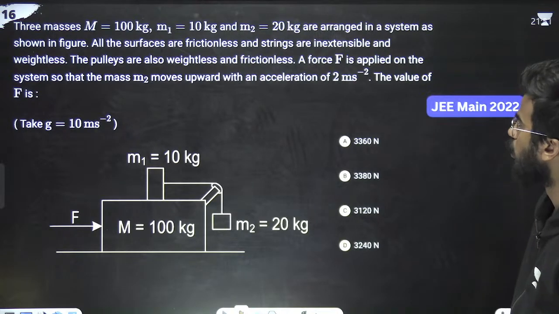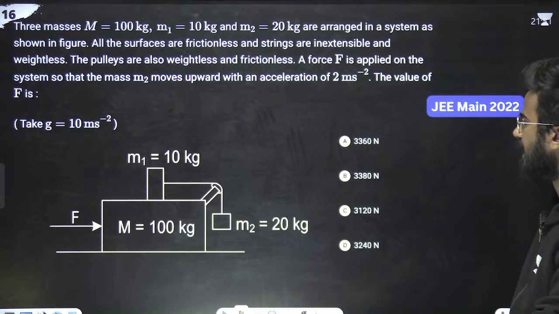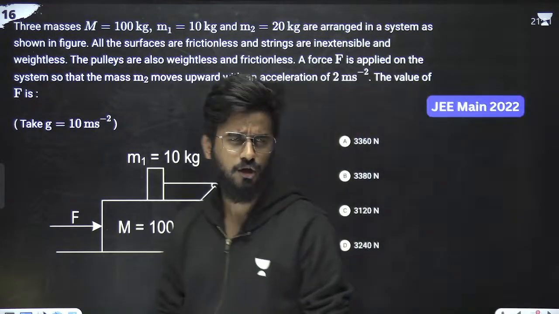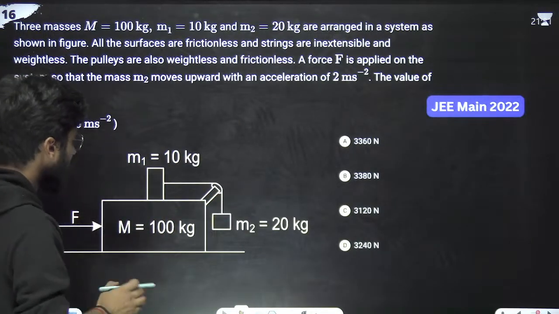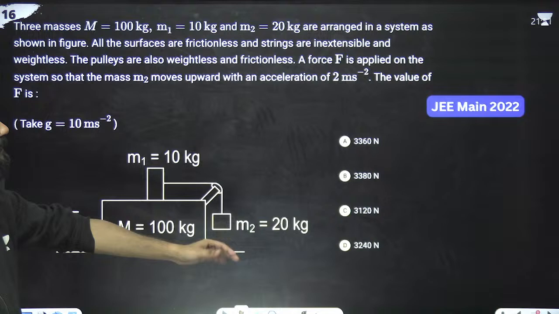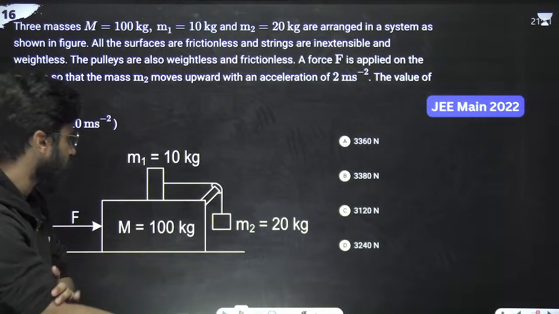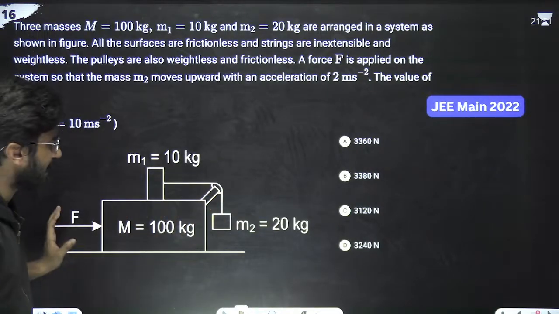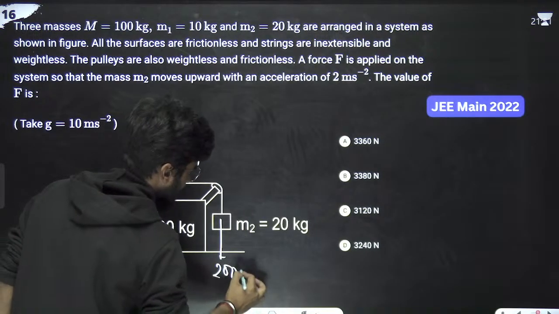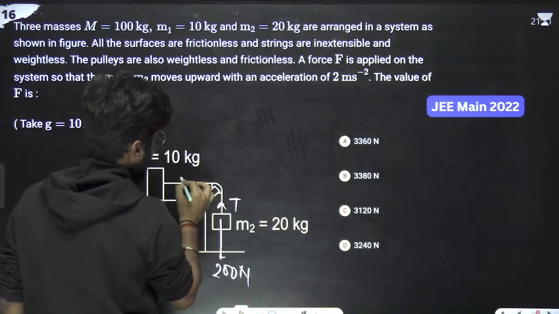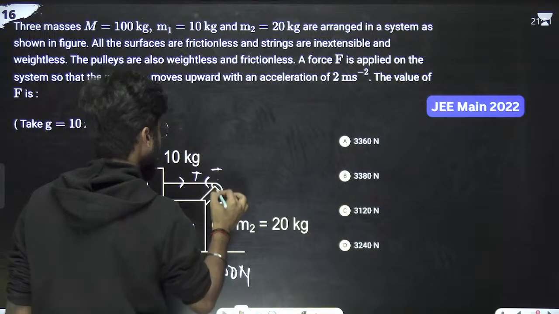Okay. Next thing is what? Next thing is a bit, not complicated we should say, but we have to solve something. Okay, so it is being pulled like this. I'll just make the equations, then you will solve it. So if it is being pulled like this, here it is 200 Newton. Upper tension, this is also tension. Here it is tension.